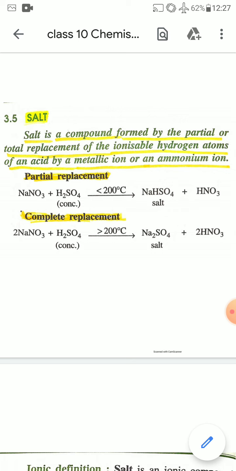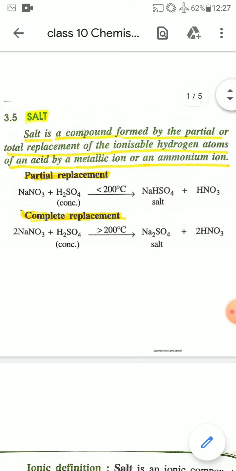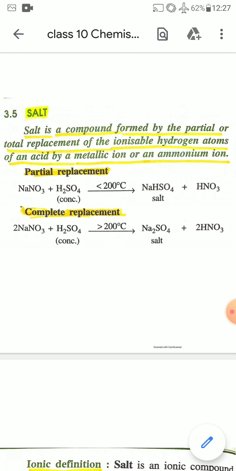Sulfuric acid has two ionizable hydrogen atoms, but when NaNO3 reacts with concentrated sulfuric acid below 200 degrees Celsius, the sodium ion replaces one hydrogen atom from H2SO4 to form a salt, that is NaHSO4 plus HNO3, a salt and an acid here.